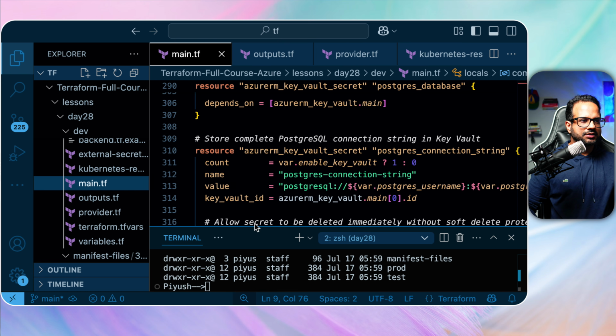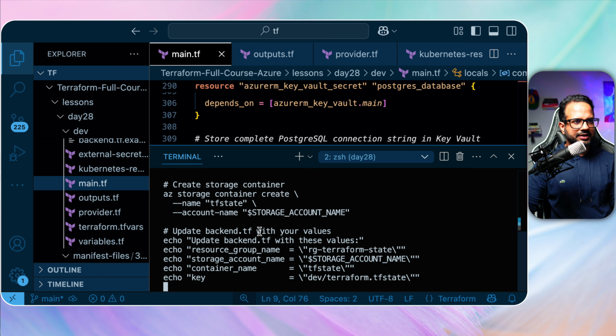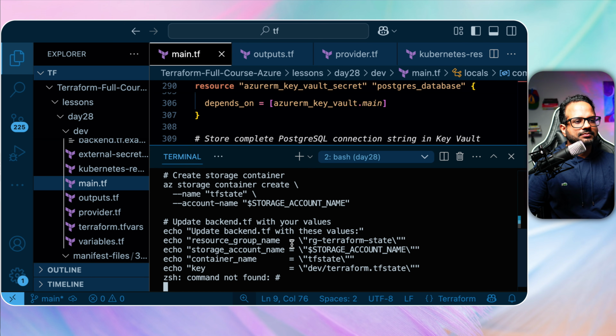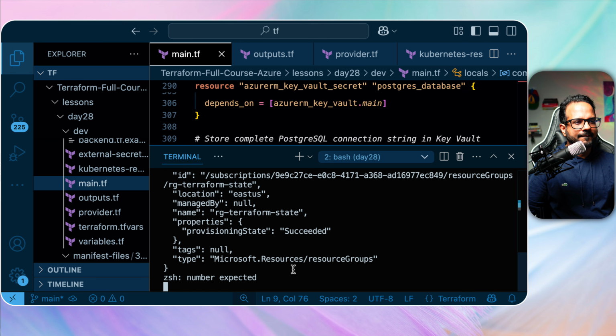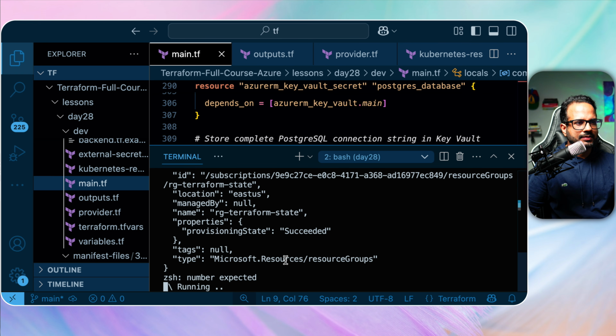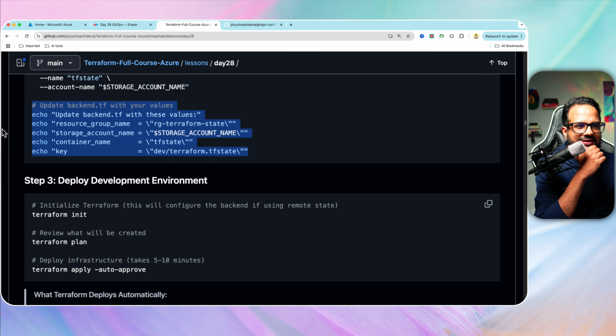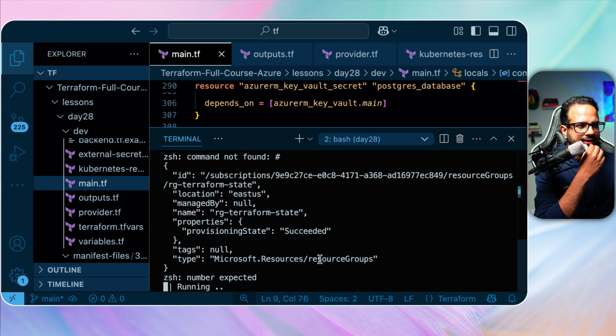Okay, so let me just go over here and run this command. It won't take much time. So it should be good. And after that, we'll just run the Terraform commands.